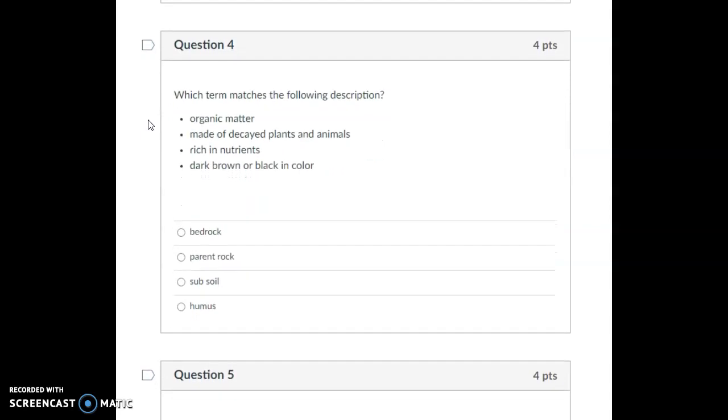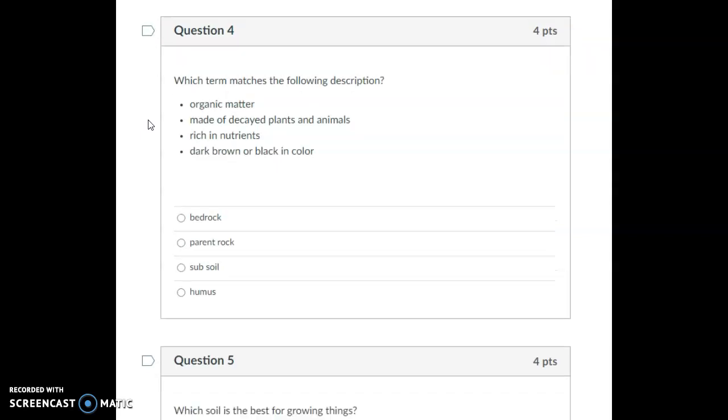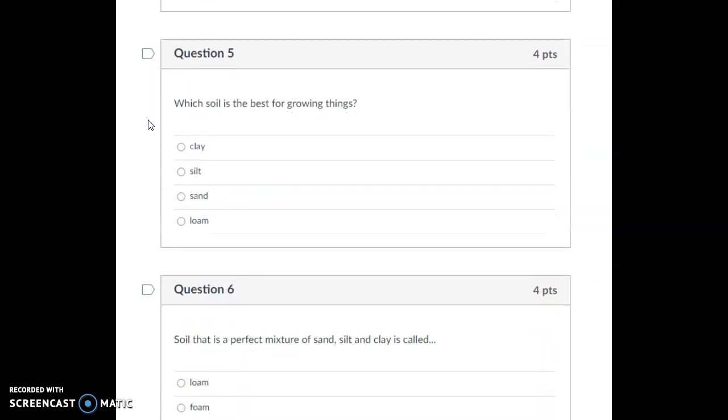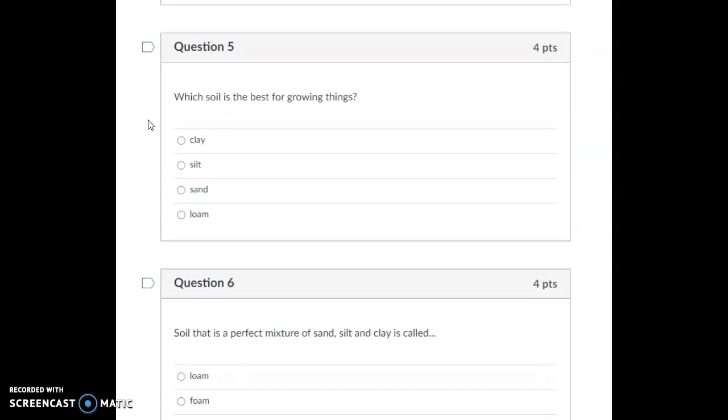Question 4. Which term matches the following description? Organic matter, made of decayed plants and animals, rich in nutrients, dark, brown, or black in color. Bedrock, parent rock, subsoil, humus. Question 5. Which soil is the best for growing things? Clay, silt, sand, loam.